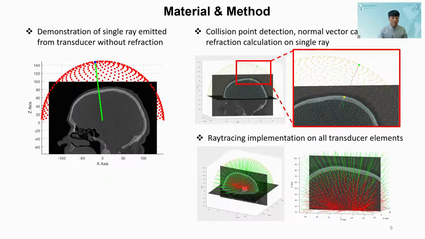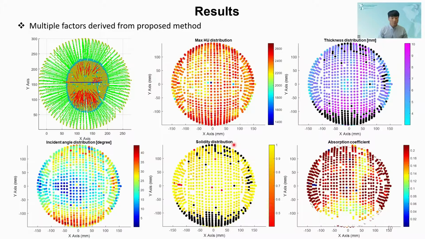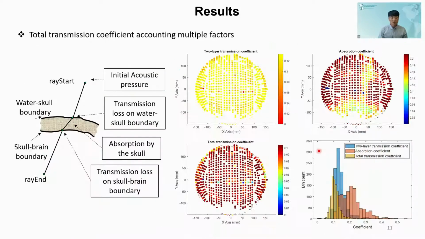The significant parameters that affect transcranial focused ultrasound efficiency, such as skull density, thickness, SDR, incident angle, and solidity, were estimated and visualized. The total transmission coefficient combines the transmission coefficient of the acoustic wave on the water, skull, and brain layers, and the absorption coefficient of the skull medium, which could be evaluated with patient-specific CT data.